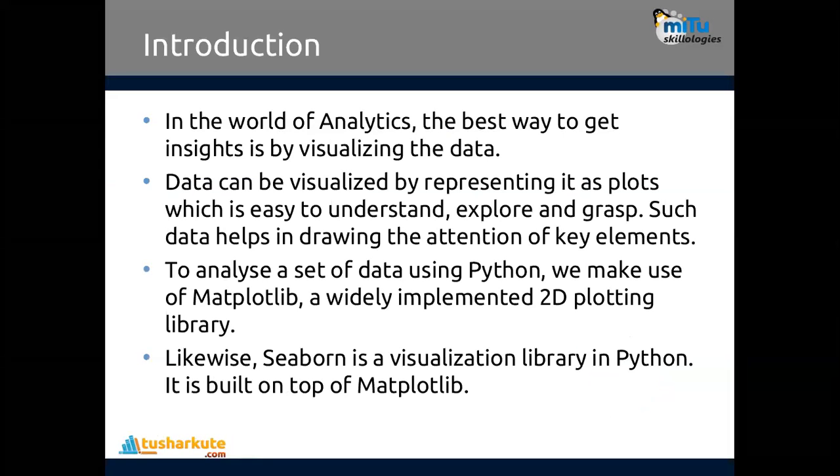As you know, in the world of analytics, the best way to get insights is by visualizing the data. We visualize the data, so data can be visualized by presenting plots. So we can understand, explore, and graph. Such plots help in drawing attention to the key elements. Now, to analyze a set of data using Python, we make use of Matplotlib, which is a widely implemented 2D plotting library.